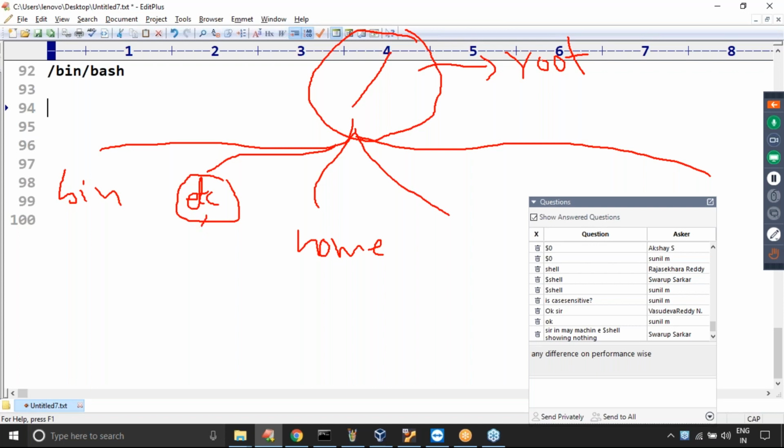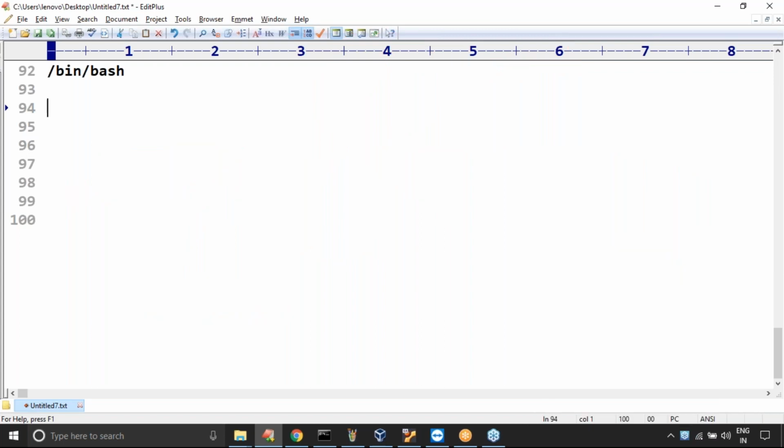Inside etc there is one file named passwd. There is one file available named passwd, so we can check default shell information inside that file.